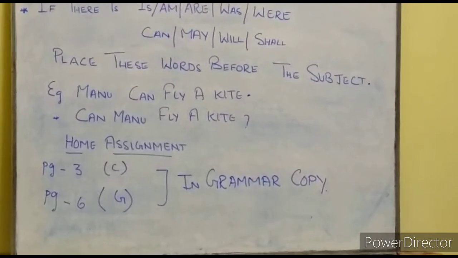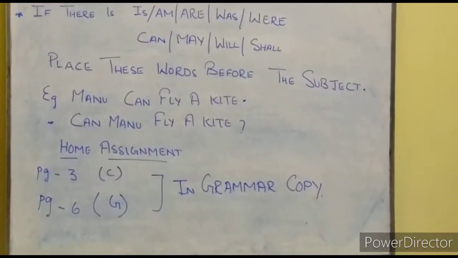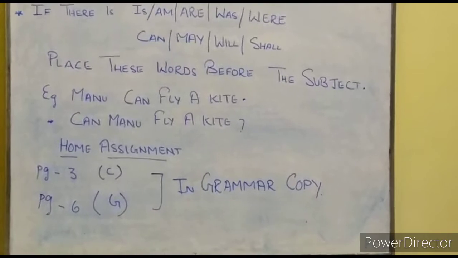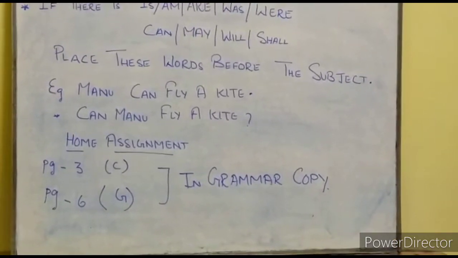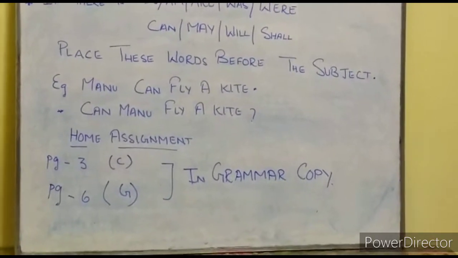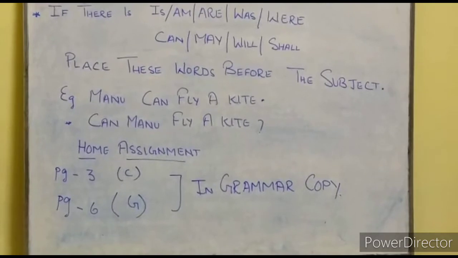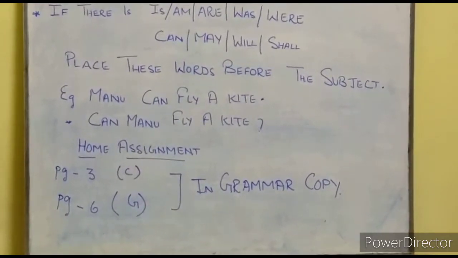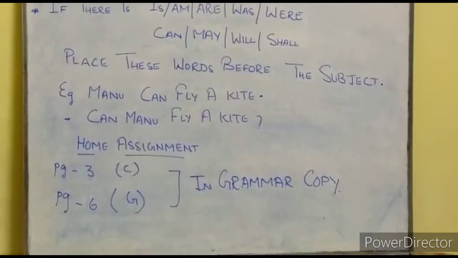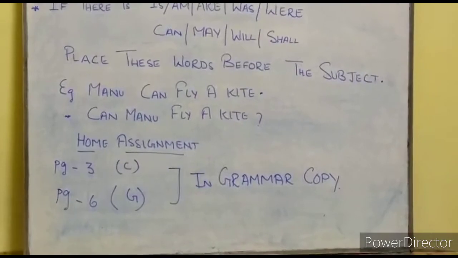I am clear, students? These two home assignments you are supposed to write in your English grammar copy. You will be writing the question as well as the answer. The rest of the grammar exercises you will write in the grammar book, but exercise C on page 3 and exercise G on page 6, you have to do in your English grammar copy.